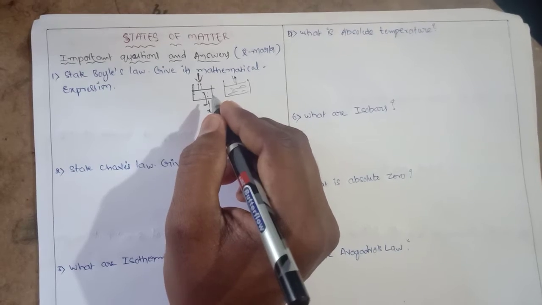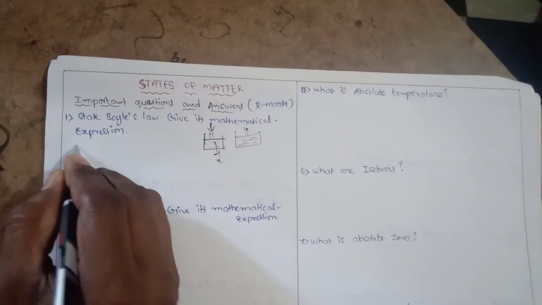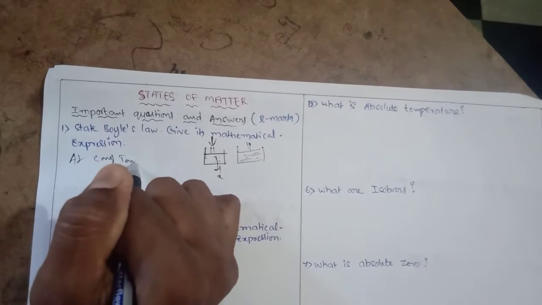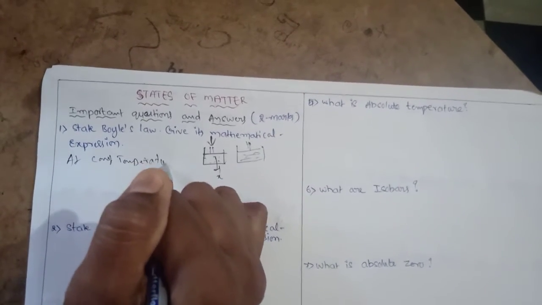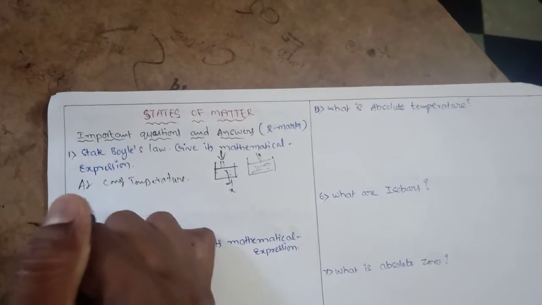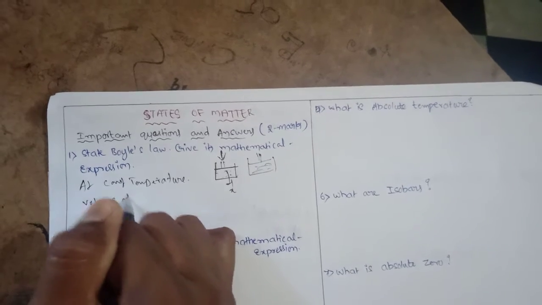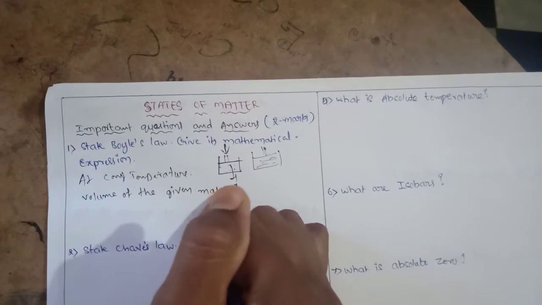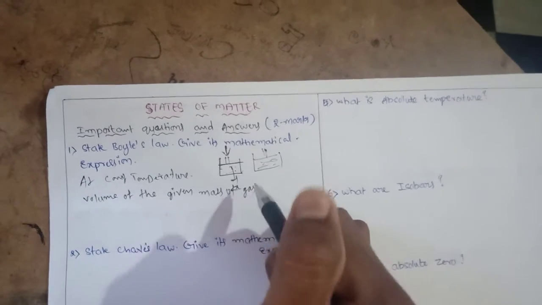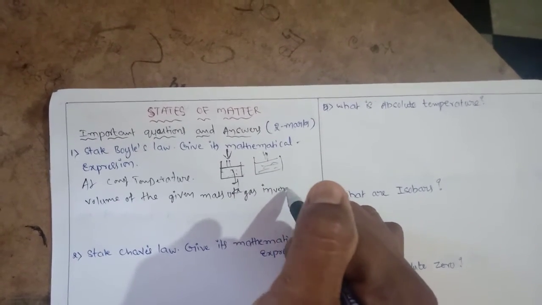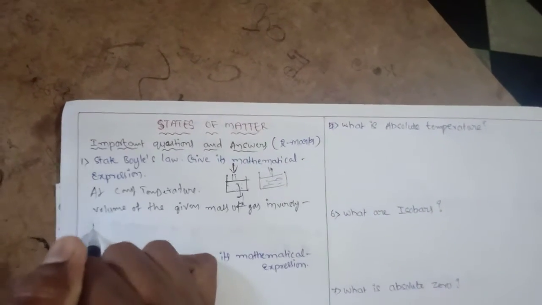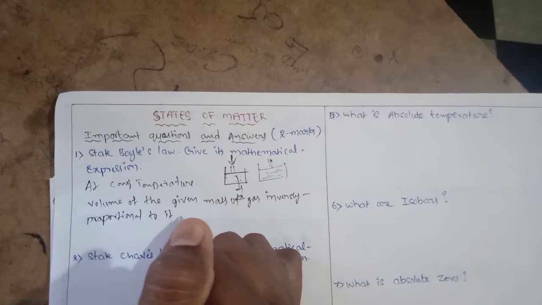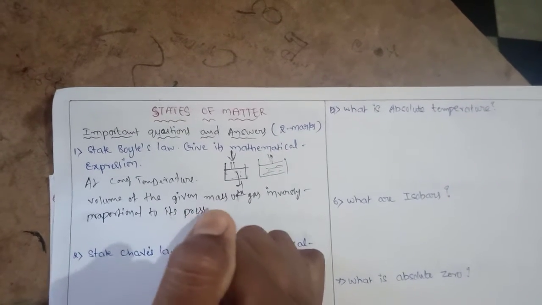So the definition for Boyle's law: at constant temperature, the volume of the given mass of gas is inversely proportional to its pressure.